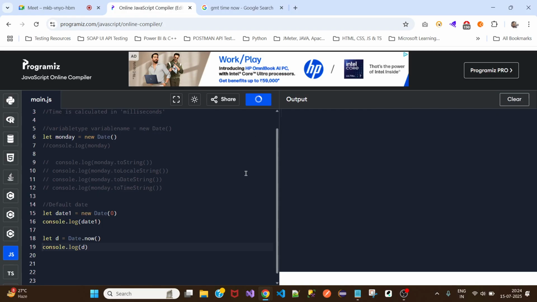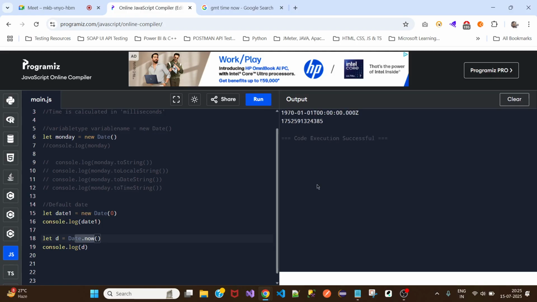Let me see if it changes. See, it changed. Why did it change? Because the milliseconds are changing, and they are changing very frequently. So whenever we call Date.now, there is a change in the milliseconds, and that is why the value over here is changing.